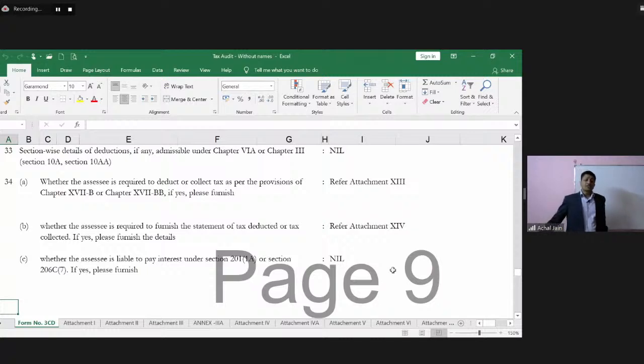All of those deductions which are available under Section 80, those are the ones which are referred to under Chapter 6A. Similarly, there are various deductions which are available under Section 10, 10A, 10AA. All of those deductions are required to be covered over here.